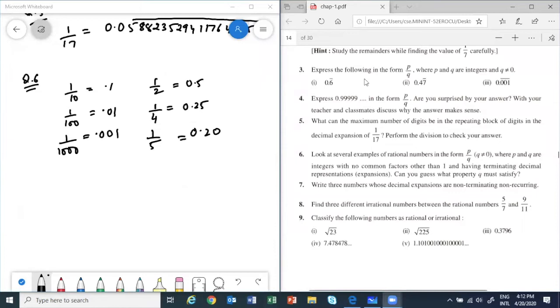So we will come to the conclusion that if the denominator is a multiple of 2 and 5 only, and if some other number comes, then it won't be. So if the denominator is a multiple of 2 and 5, then what happens? The decimal is a terminating decimal. So the conclusion will be